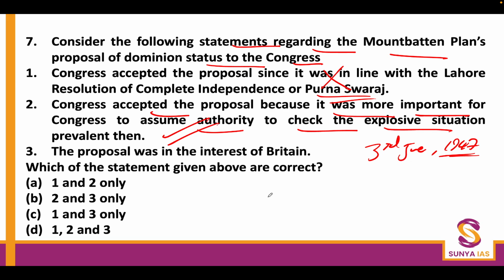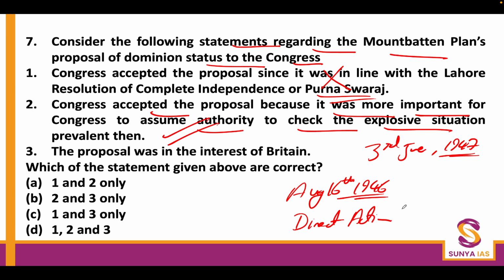One needs to understand that after first accepting and later rejecting the Cabinet Mission, Muhammad Ali Jinnah declared in June 1946 itself that on August 16th, 1946, he will call for a direct action. And the stream of violence which started from August 16, 1946 went on and engulfed the whole of the North Indian subcontinent.